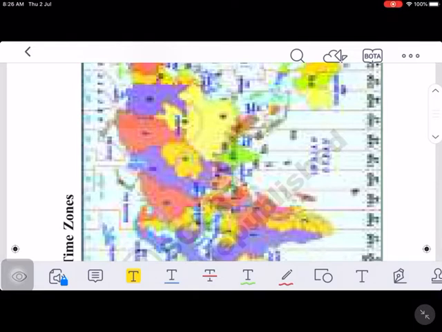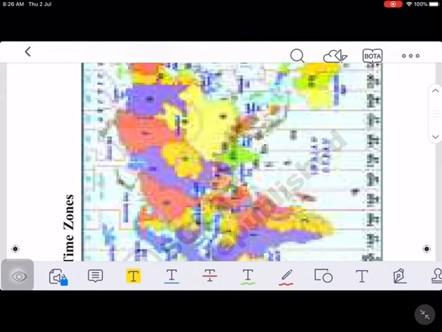As we travel towards east of the prime meridian, there are 180 longitudes, and towards west there are 180 longitudes. So, when we travel towards east of the prime meridian, we add 4 minutes for each longitude. It is called EGA, that means east gain add. Likewise, when we travel towards west of the prime meridian, we subtract 4 minutes for each longitude, and that is called WLS, that is west loss subtract. Time at 0 degree longitude or prime meridian is called GMT, that means Greenwich Mean Time.